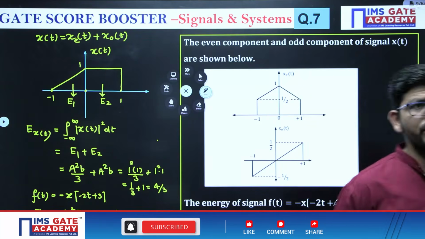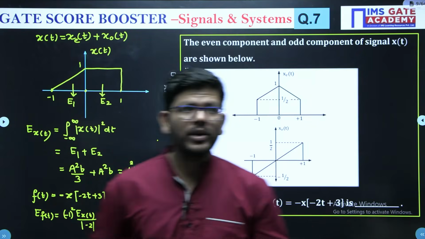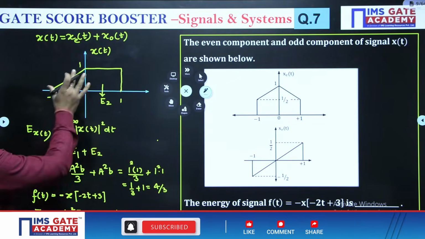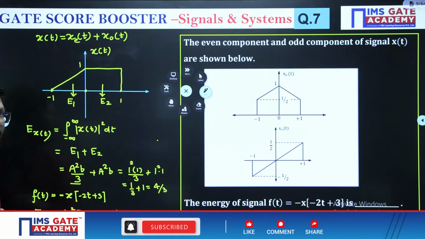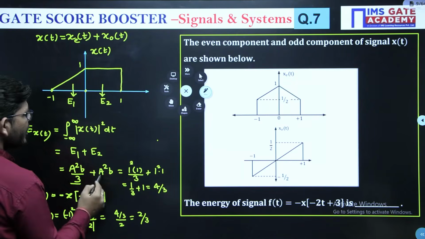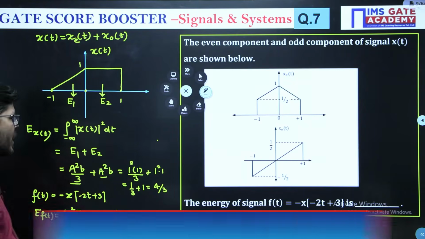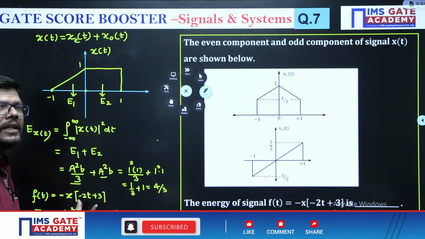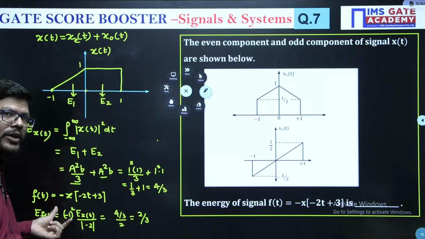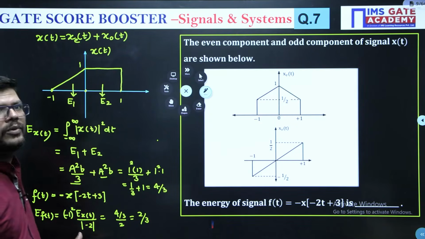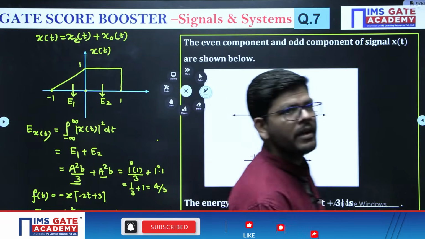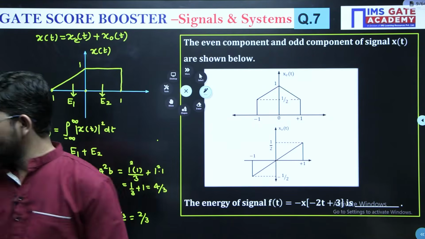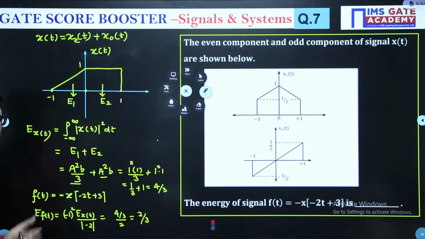So through this question you have learned some very important and good tricks. If we have a triangular pulse like this, energy is A squared B by 3. If we have a rectangular pulse, energy is A squared into B. How scaling, shifting, and reversal affect the energy, and how magnitude scaling affects the energy, this is how you have seen it. So again, you have learned a very important concept which might be useful in scoring marks. I hope this is clear.